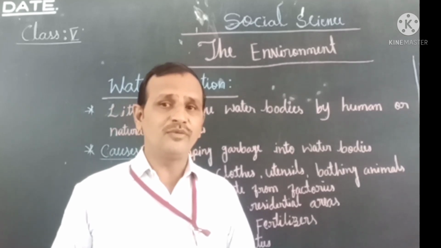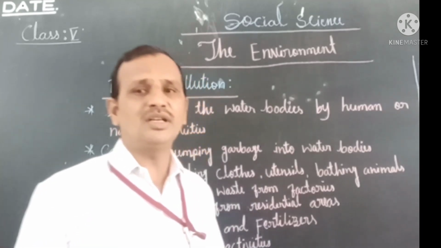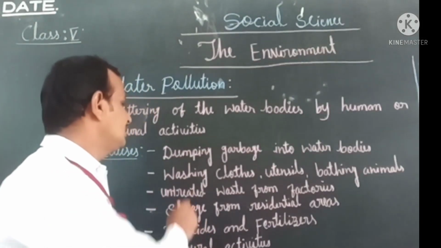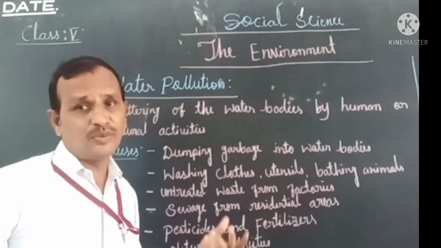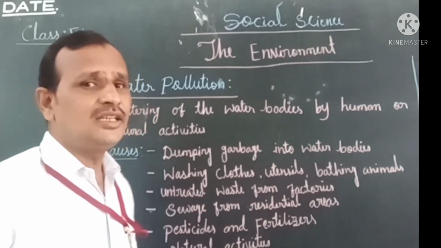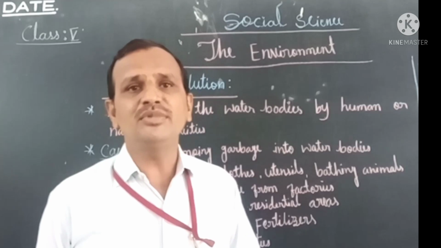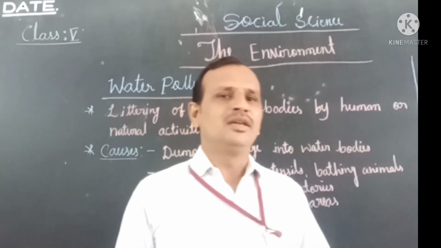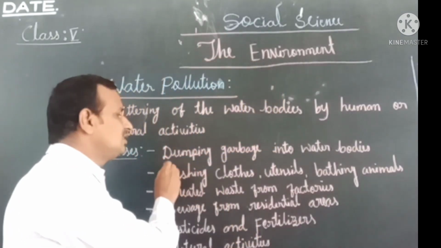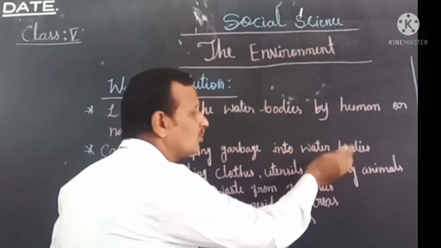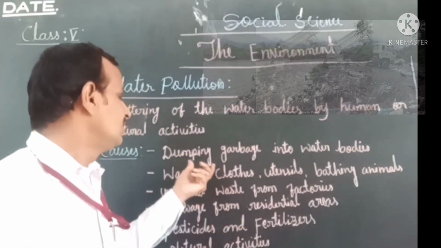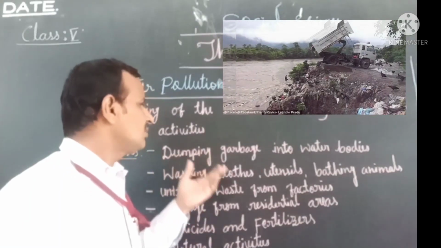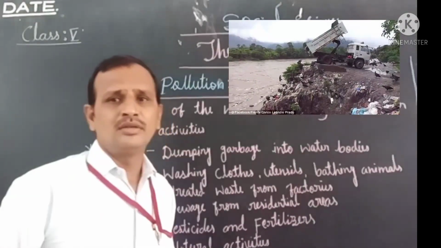Now let us understand what are the causes, what are the main reasons for water pollution. Mainly, children, we also sometimes pollute water while we use it. Yes or no, children? First, dumping garbage into the water bodies. This is one of the activities done by people.